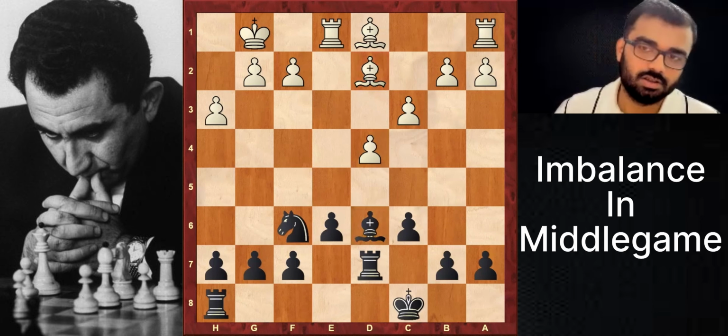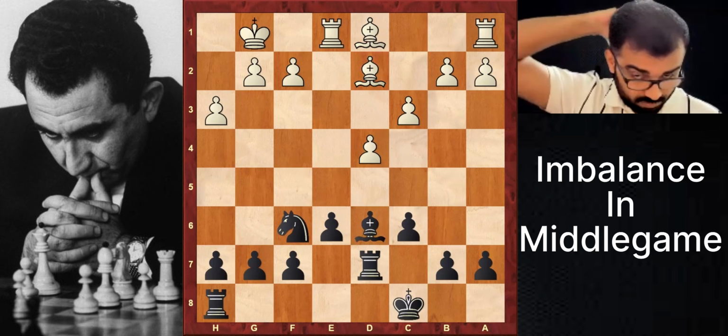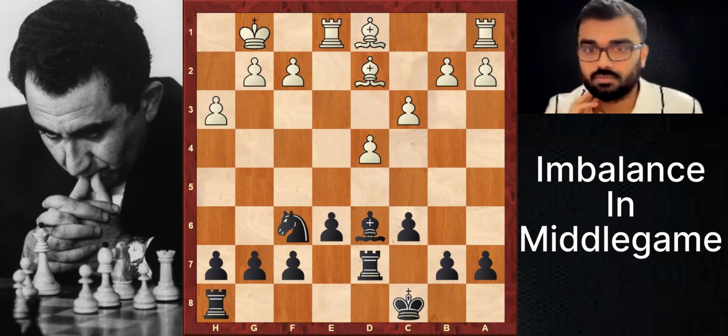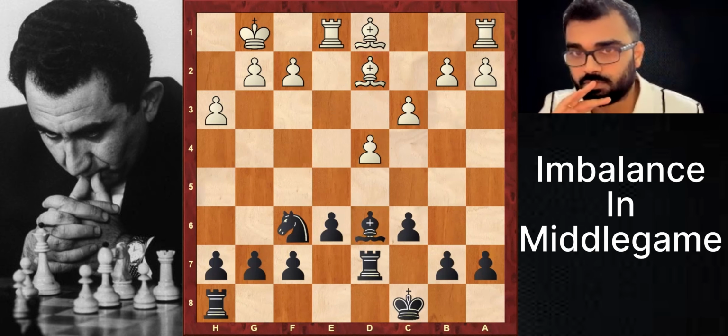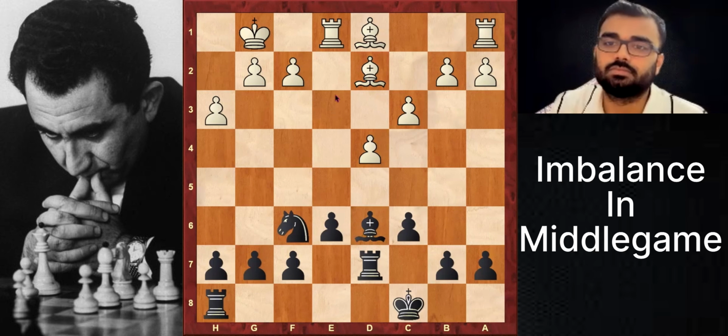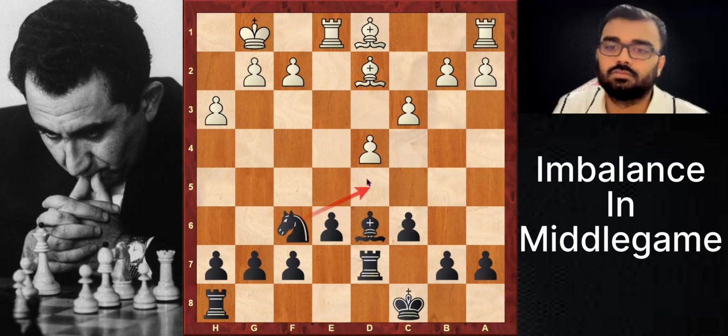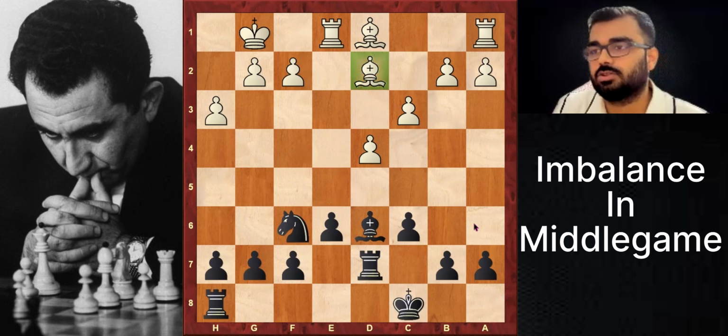Okay, now what else, Krishna? Holes for white, there is d3, but I don't really see how we can get the knight there. Maybe there is the idea of knight d5, knight f4, something like that. But other than that, there is nothing else. Okay, but one thing we understood is that this is a bad bishop, correct? Yeah, that is one thing. So Krishna said in the class, everyone, please note here. Krishna said that this is theoretically bad, but it can become good, right? Yeah, because it still can go on the c1 to h6 diagonal.